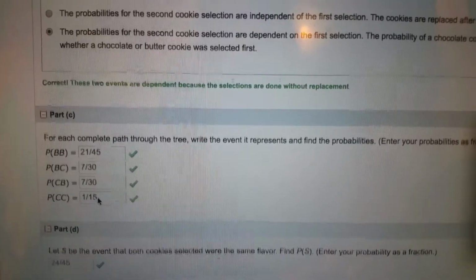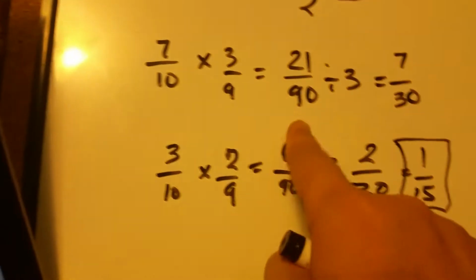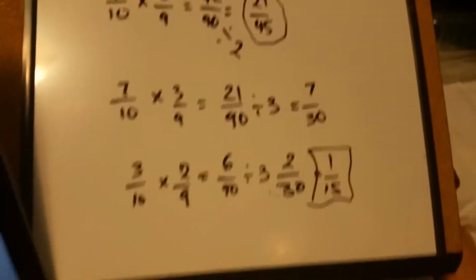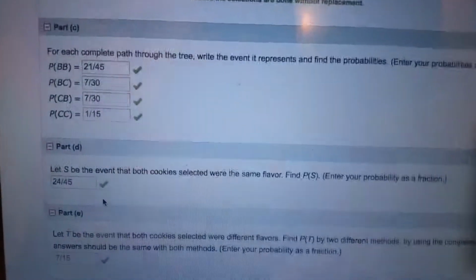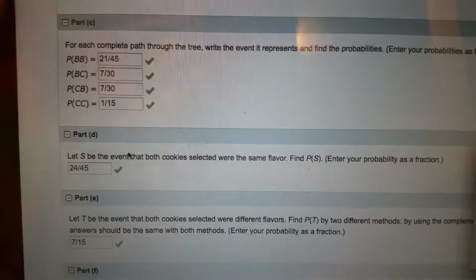I think, honestly, if you had put just the first number, the 6 over 90, he probably would have taken it. But I just had reduced it in this particular part. So that's how you get that.